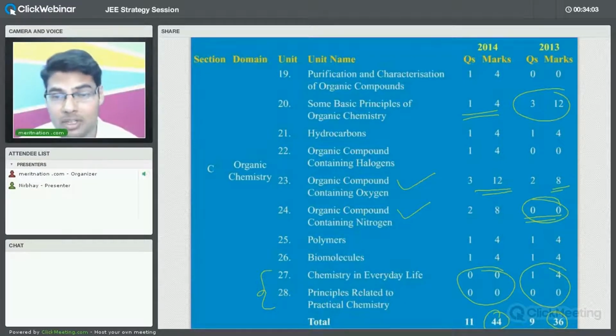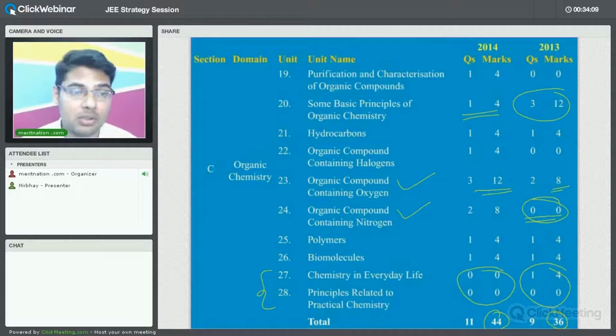The idea is, when we have limited time, we first have to set the priority of which chapters we need to study first, which chapters we need to revise first, right? So even if we leave the 27th and 28th chapters, you will find that this will not create a huge difference. Very minimal difference will be created in terms of the marks, right? So this is how we have to individually analyze all these subjects, and in those subjects we'll have some umbrella terms, and in those umbrella terms we'll have some topics defined by CBSE, and among those topics we'll have to choose those which will fetch us more marks.